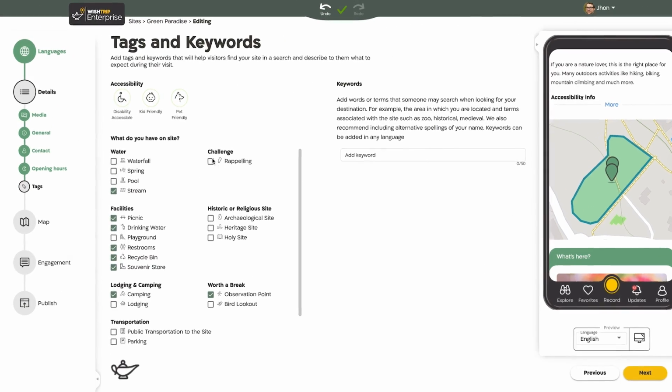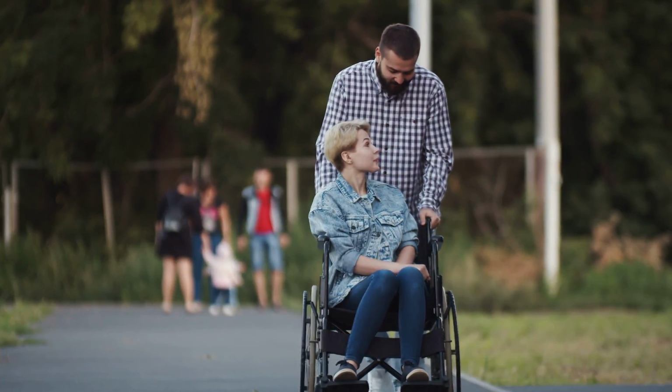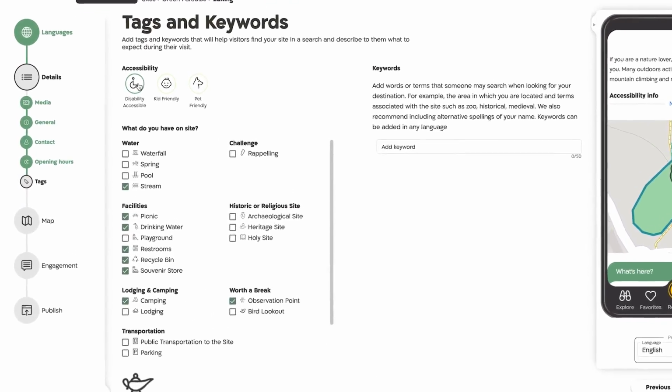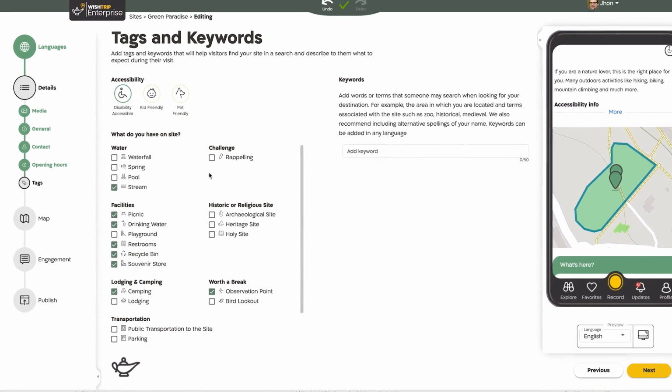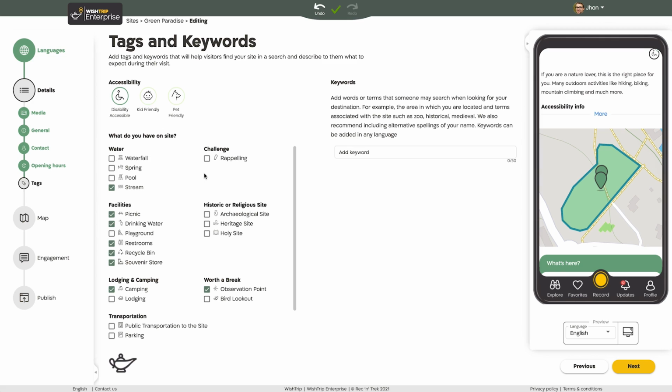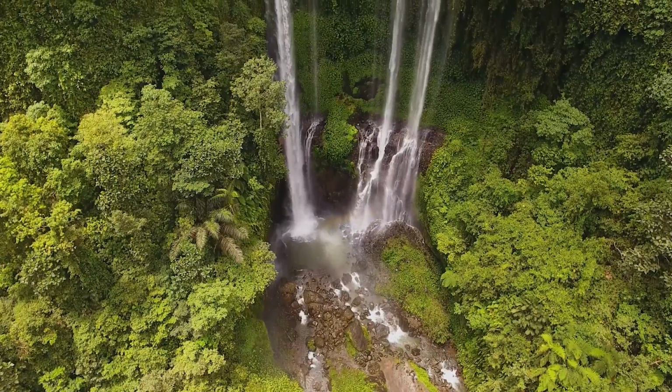First, accessibility. Let people know if your site or a specific spot is accessible and suitable for visitors with particular needs. Second, facilities. Check all that apply. You can mark as many as you wish or none at all. This creates tags for search filters. They're not visible to visitors looking at your site, but they can be selected to help visitors narrow their choices down. So if you check waterfalls, for example, a visitor looking for sites with waterfalls will be brought right to you.